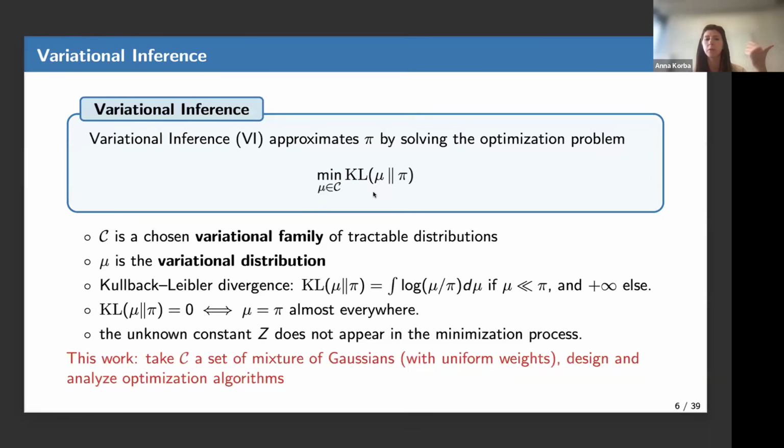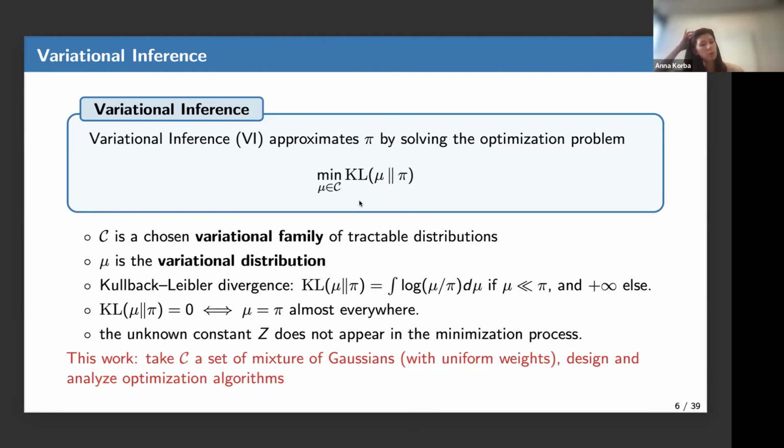Typically the minimizer of this problem is referred to as the variational posterior. The Kullback-Leibler is defined here as follows. It's the integral of log of d mu over d pi, which is the density of mu relative to pi, d mu, and plus infinity else. You may want to minimize this objective because first it is solved by mu equals pi, and also it's tractable even if you don't know the normalization constant of pi. So this is why people have chosen to minimize the KL in practice.